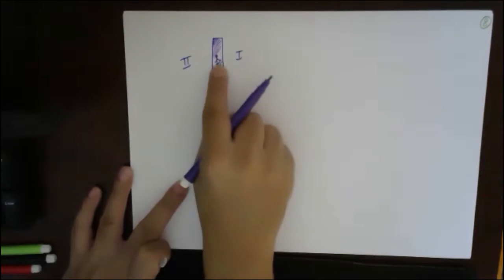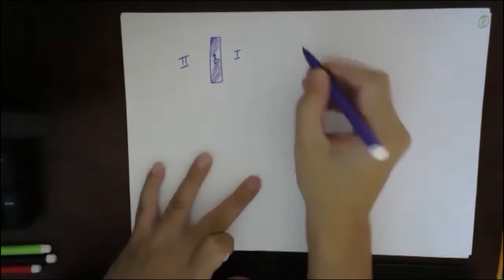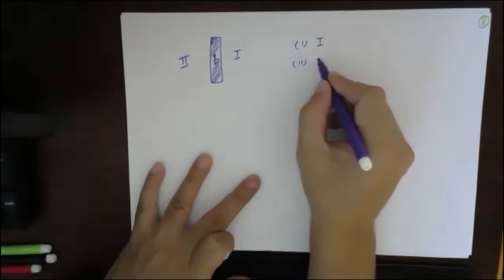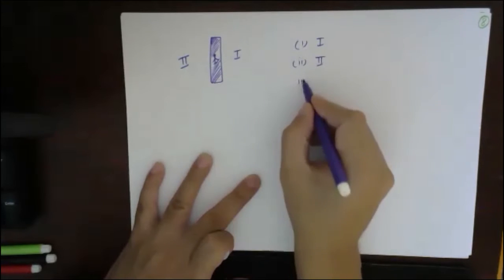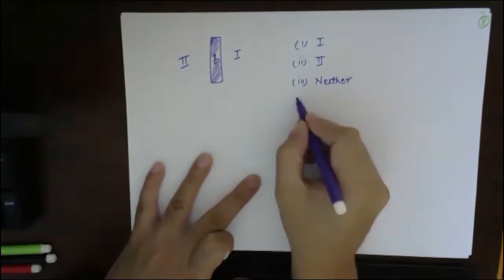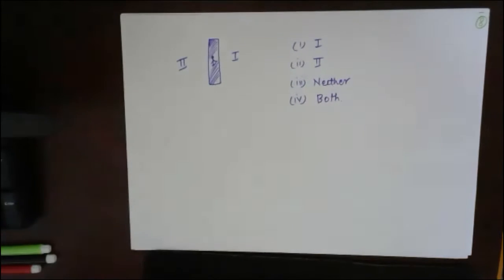Will we say this point is in the first quadrant or second quadrant? We have few options: first is first quadrant, second is second quadrant, third option is neither, and fourth option is both. So which one will you choose?